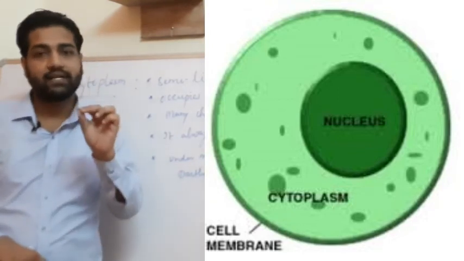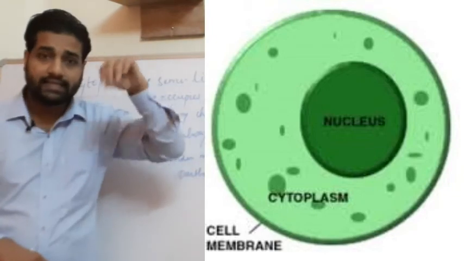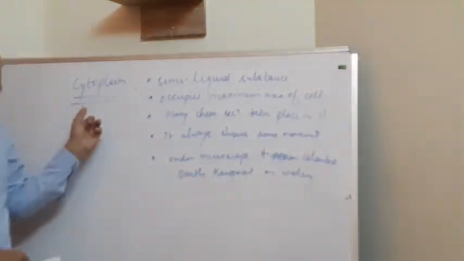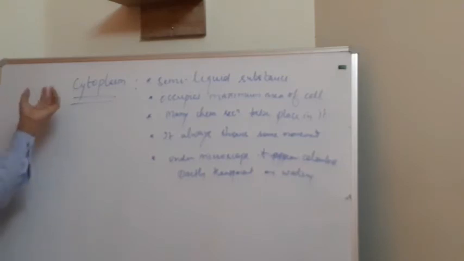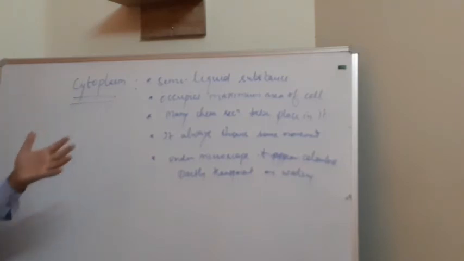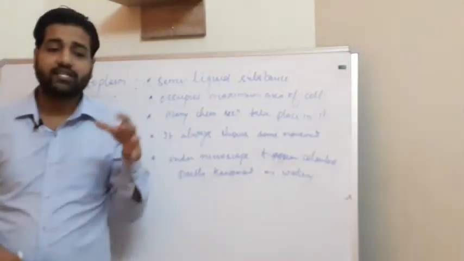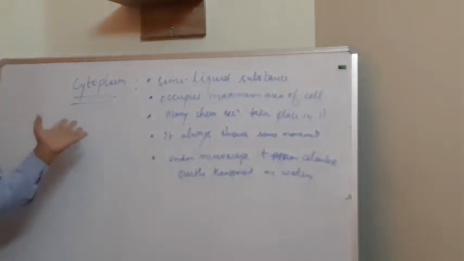Like seeds are embedded in a watermelon or any other fruit, similarly various organelles are embedded in this cytoplasm. The main liquid part is the cytoplasm. In most organisms, the cytoplasm is a living part. Many chemical reactions take place in this part only, all the metabolic activities of the cell.